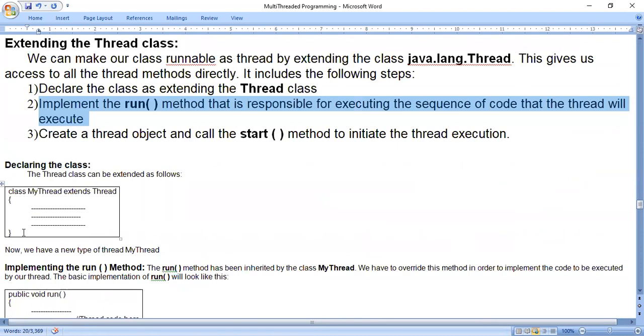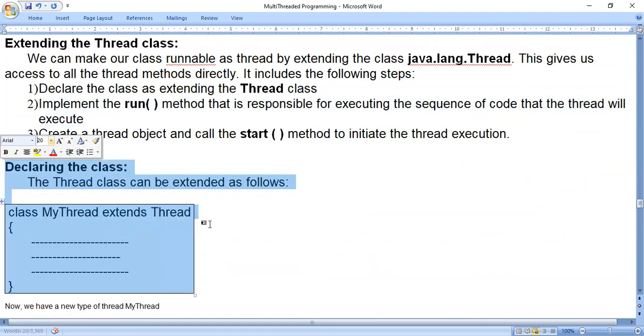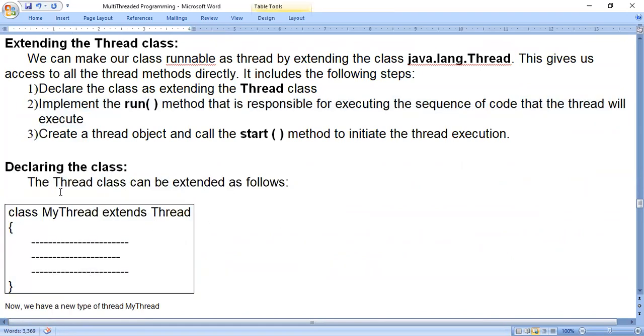See, everything is present here. Step by step we will go. Declaring the class MyThread. MyThread is our class name, and by using identifier rules we are writing the identifier. MyThread is an identifier. So you should just use the identifier rules when you are writing the class name.